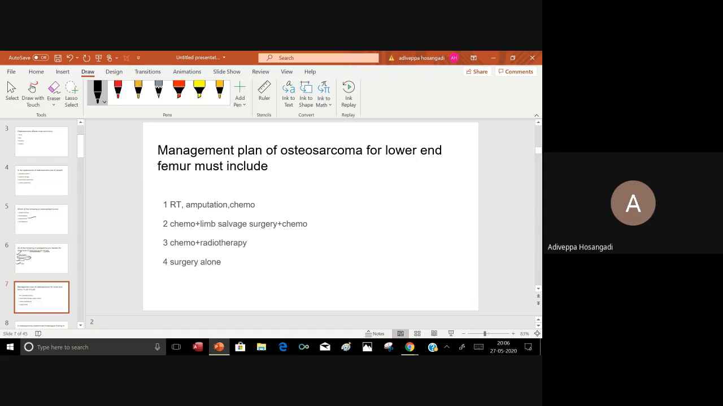Management plan of osteosarcoma of the lower end of femur must include: radiotherapy? The second one is chemotherapy, limb salvage, and chemotherapy. First chemotherapy is neoadjuvant chemotherapy, and later after surgery is adjuvant chemotherapy. Radiotherapy, certainly no. Amputation can be a choice, chemo can be a choice. Chemo plus radiotherapy, certainly no. Surgery alone, no.